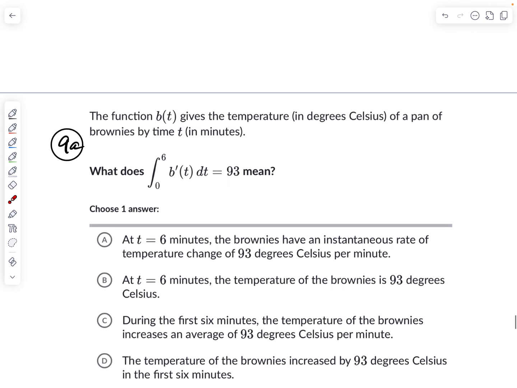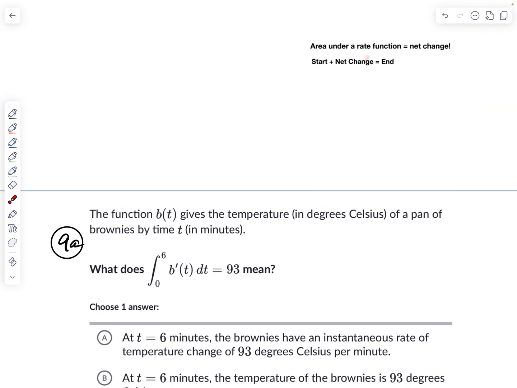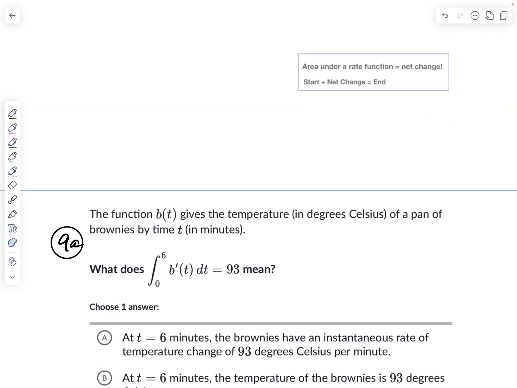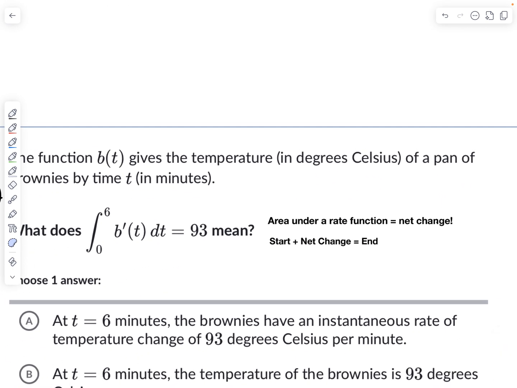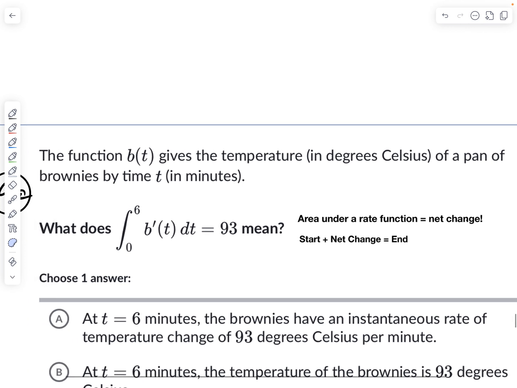And I'm going to refer you back to a couple of my favorite phrases or sentences. Okay, area under a rate function equals net change, and the start plus the change equals the end. Okay, these two phrases or concepts come back into play again and again and again. A rate function, well, the most common one when we first do is, velocity is a rate function. It's a rate of change of position, miles per hour. It's a rate function, right? And it gives you the rate of change of your position.